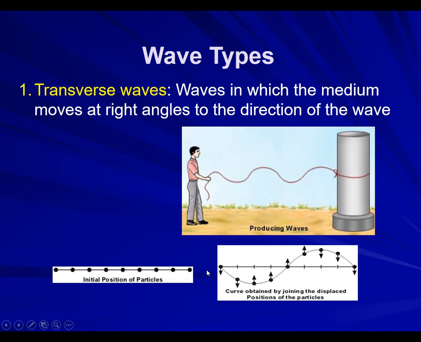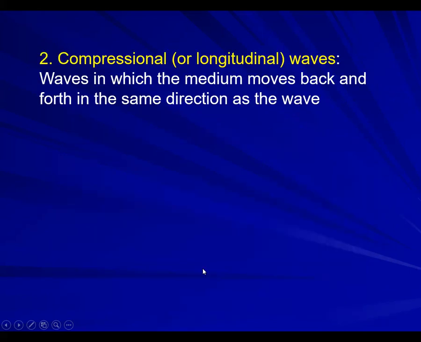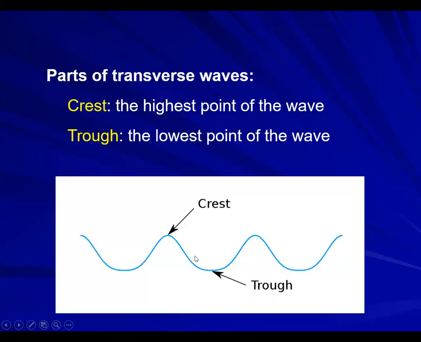Like that, if you're going up and down, curve up and down. The highest point here is called the crest, and the lowest point here is called the trough. So the transverse wave has the crest above and the lowest point below, which is the trough. So what does it mean by crest and trough?